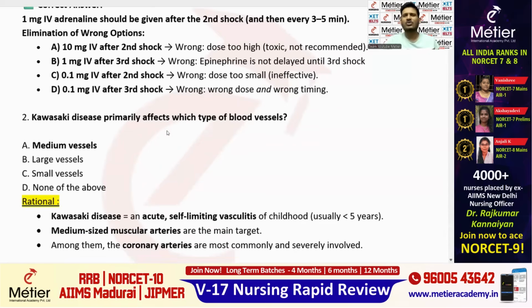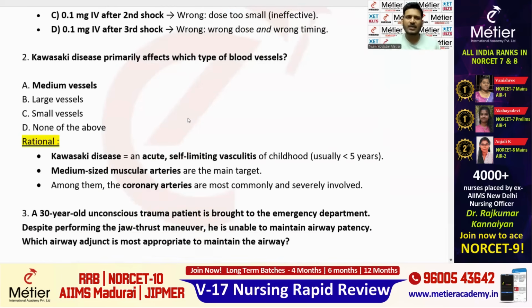Okay, fine. So the first question is over, and the second one: Kawasaki disease primarily affects which type of blood vessel? Direct question, repeatedly asked question. We don't expect this kind of easy question in the NORCET mains exam. Usually we will be getting scenario-based paragraph type questions, but here most of the questions they have asked are like this one only.